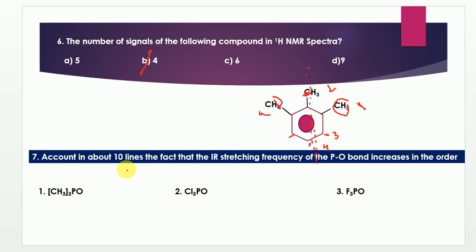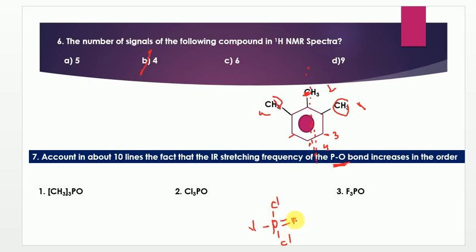In the account of these compounds below, you will observe the lines in the IR stretching frequency, and they are asking not about the IR active modes of vibrational frequencies, they are asking about the PO bond increasing stretching frequency. As we know, the structure is the same but the substituents are differing. This is the structure. You can observe that in one case an electron withdrawing group is present, in another case an electron donating group is present.